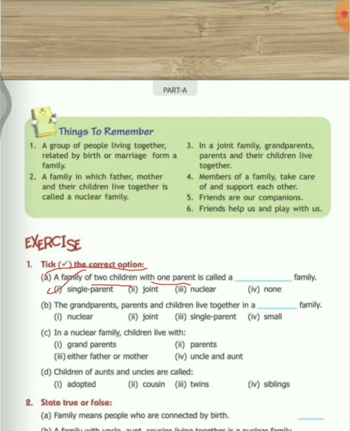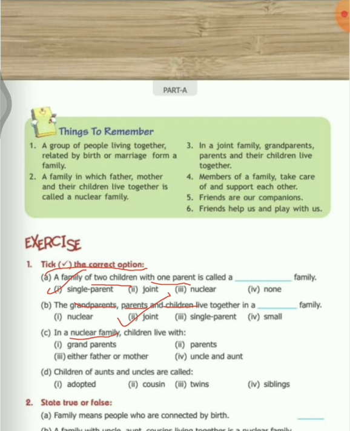Okay. Next. B part. The grandparents, parents and children live together in a dash family. Grandparents, parents and children. In which family do they live together? They live together in a joint family. So we'll put a tick on second part. Okay. Now let's read the C part. In a nuclear family, children live with dash. Nuclear family means small family.